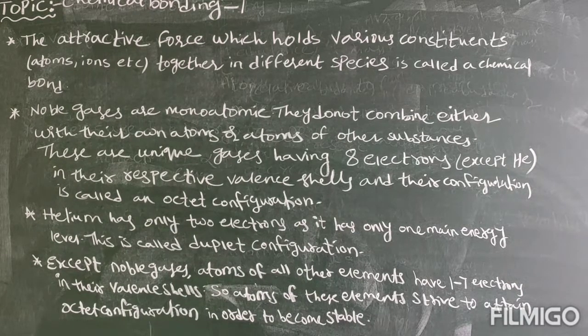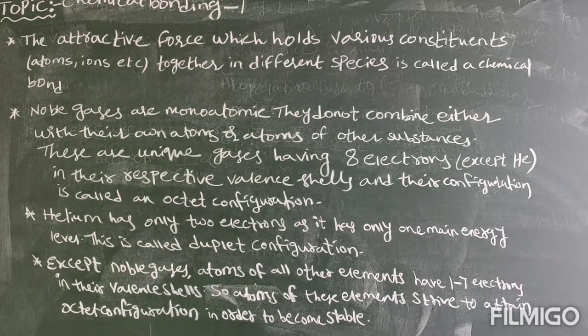First point: the attractive force which holds various constituents, or atoms or ions etc., together in different species is called a chemical bond. Noble gases are monoatomic. They do not combine either with their own atoms or atoms of other substances.